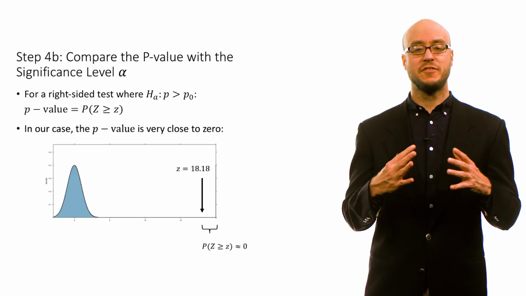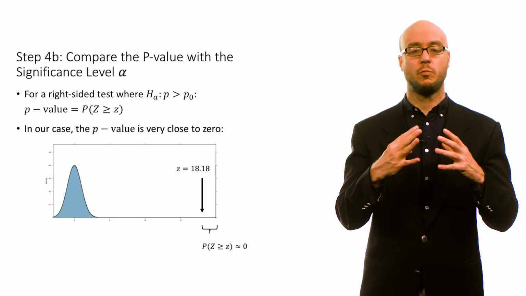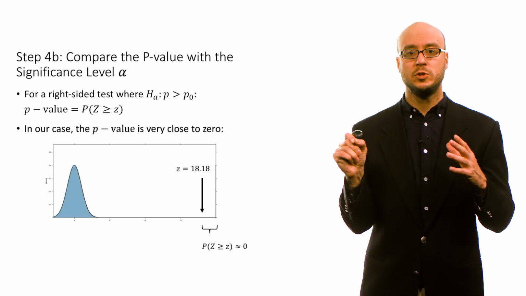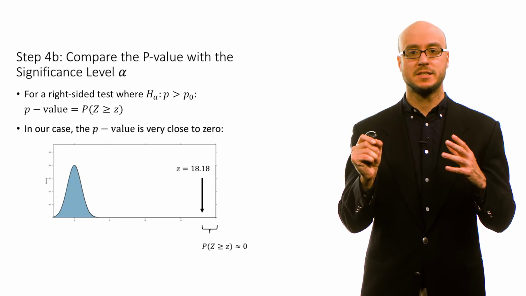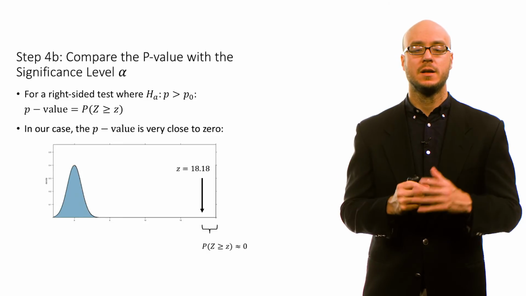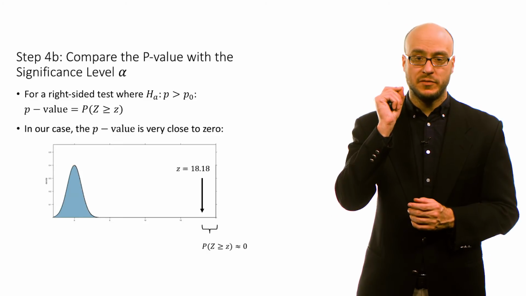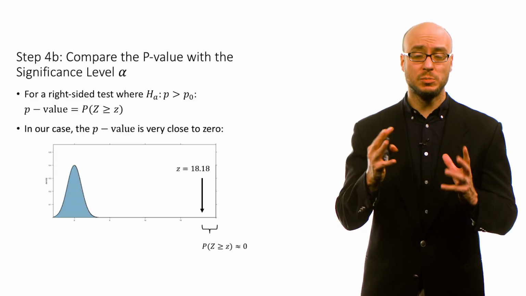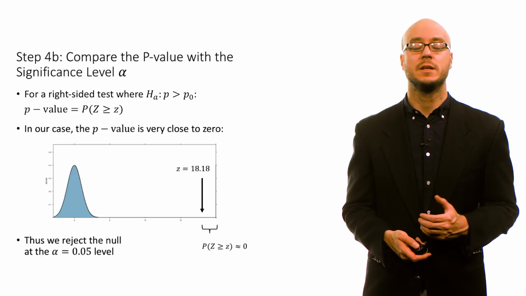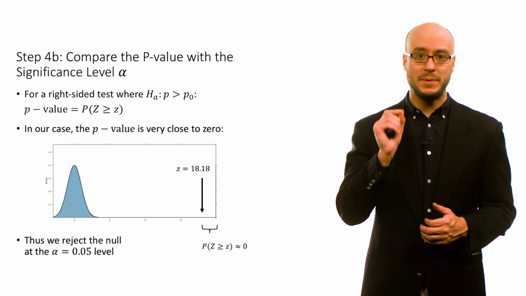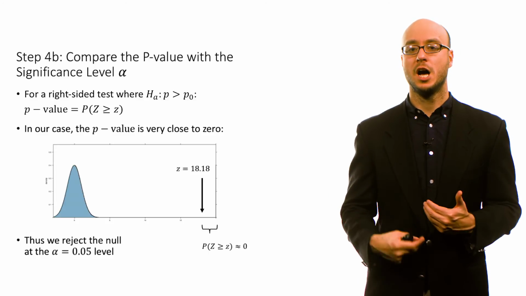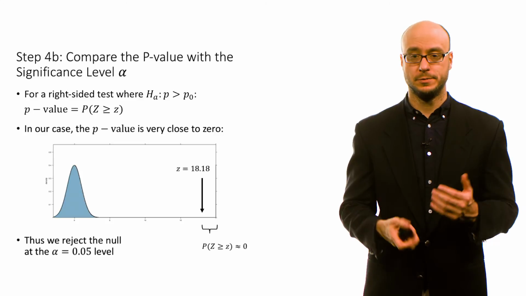So you can see here, if the null is true, we have a location of where we think the sampling distribution should be. And then you see that based on our data, we have the z-test statistic. Our data lie really far in the extreme positive area of this distribution. And the probability of obtaining an even more extreme test statistic is almost 0. So in this case, we reject the null hypothesis at the alpha equals 0.05 level, because that p-value, the probability of obtaining a test statistic as or more extreme than the one we actually obtained under the assumption that the null is true, is almost 0.